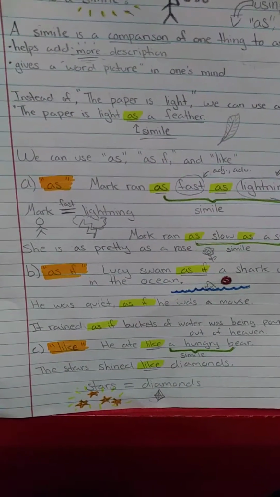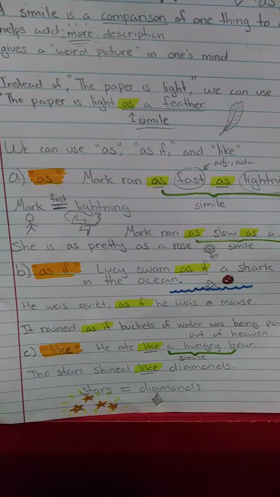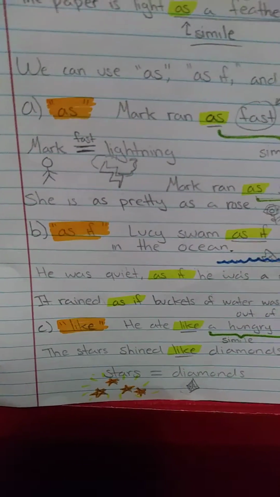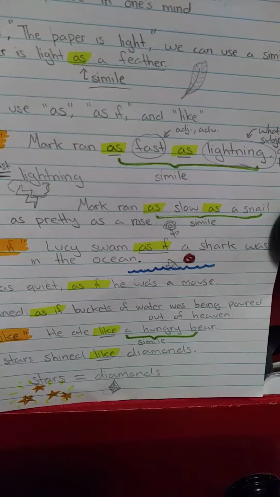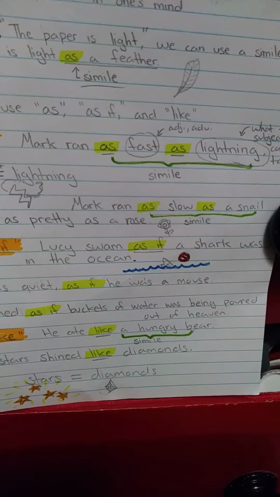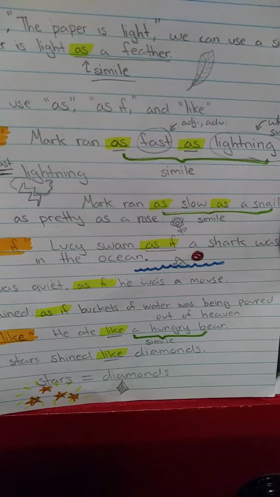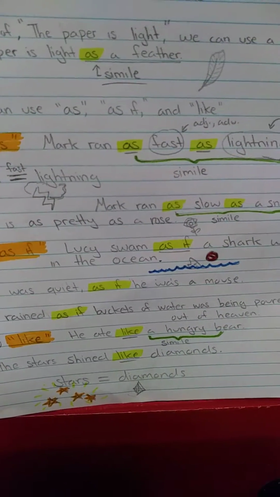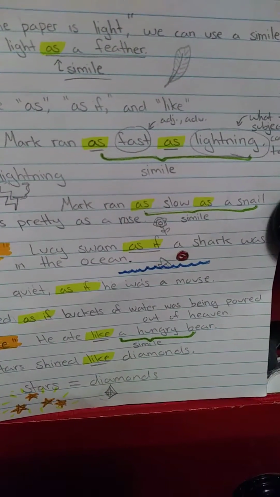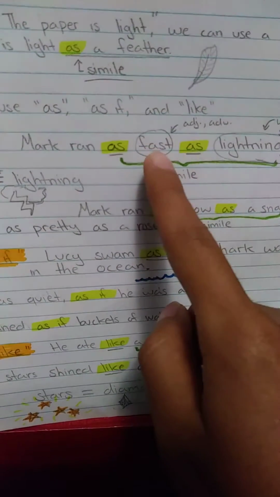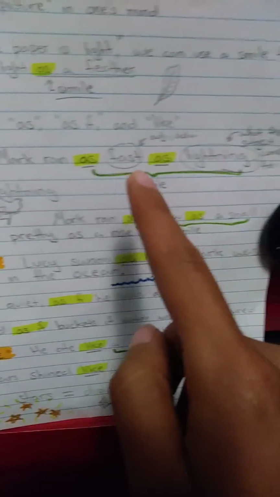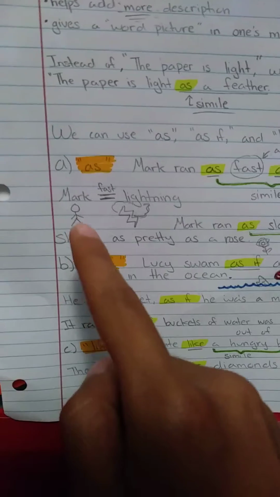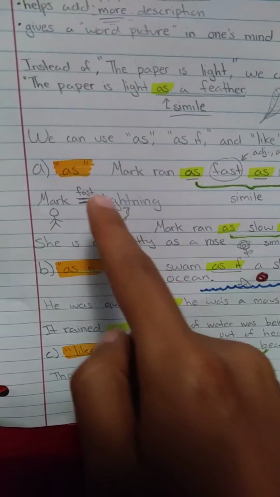So, as I said earlier, we can use as, if, and like to make similes. For our first one, we're going to look at the word as. In this example, we have Mark ran as fast as lightning. We can see our subject is Mark, and the verb is ran. How did Mark run? He ran fast. But how fast? He ran as fast as lightning. Fast here describes how Mark ran, and lightning is what the subject is being compared to. So Mark is being compared to lightning because they are both fast.